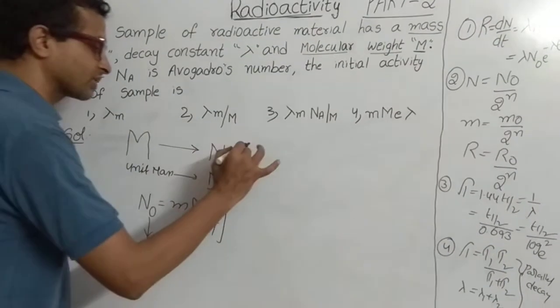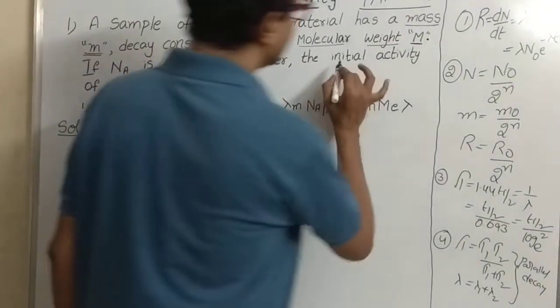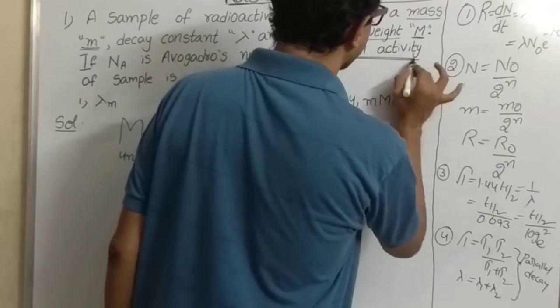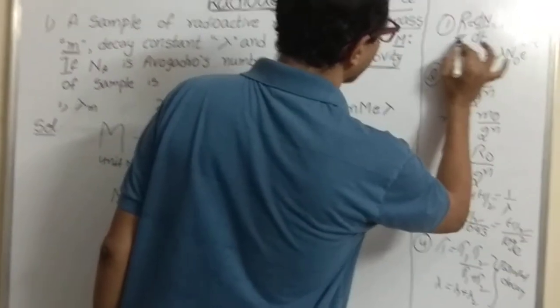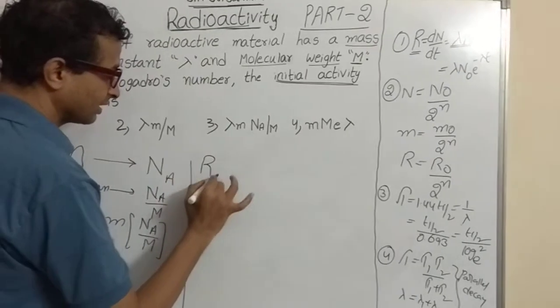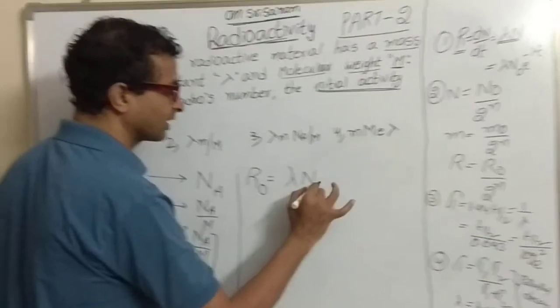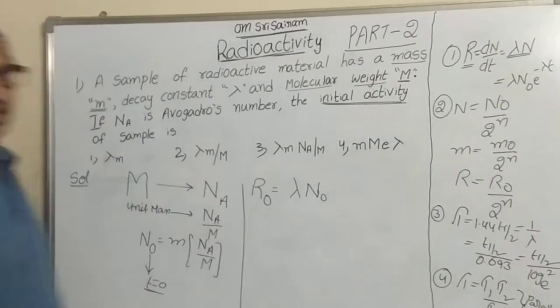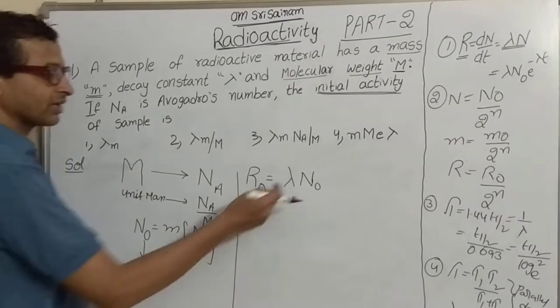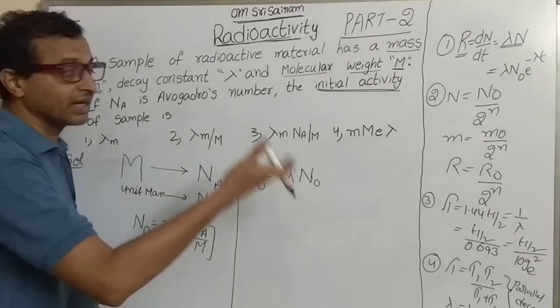Now what did the question ask? They ask you to find the initial activity. This is the formula. If you want to find the initial activity, R0 is the initial activity, that is lambda into N0. Lambda is the decay constant. It is not depending on time; it is depending on the nature of the substance.